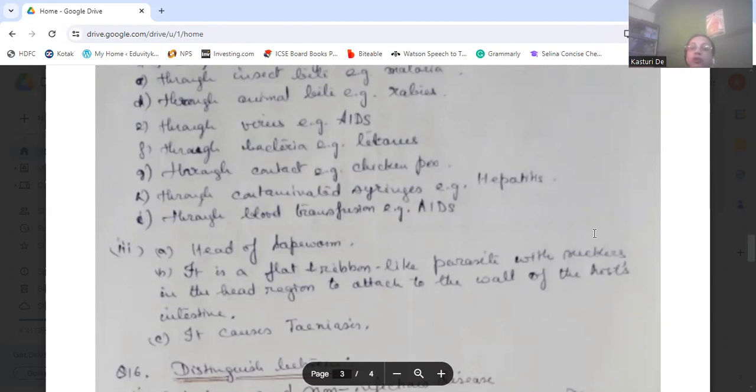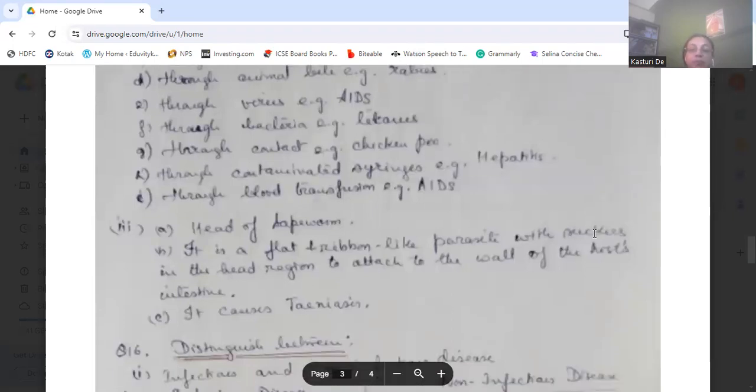It is called that because it is a flat, ribbon-like parasite with suckers in the head region, by which it gets attached to the wall of the host intestine. And now what does it cause? It causes taeniasis, the disease called taeniasis.